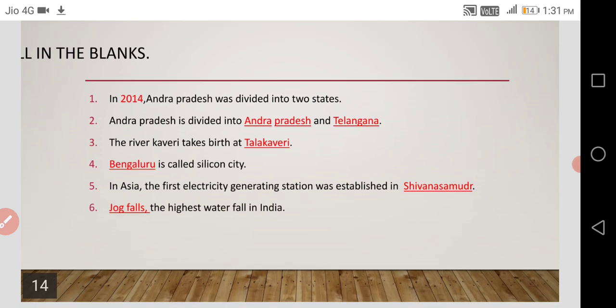In Asia, the first electricity generating station was established in Shivanasamudra. Next, dash, the highest waterfall in India, Jog Falls.